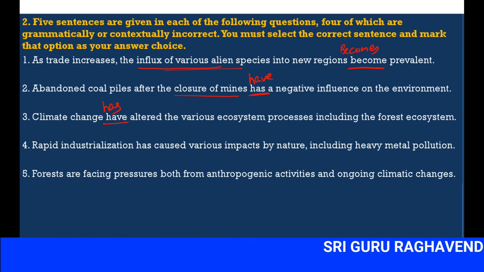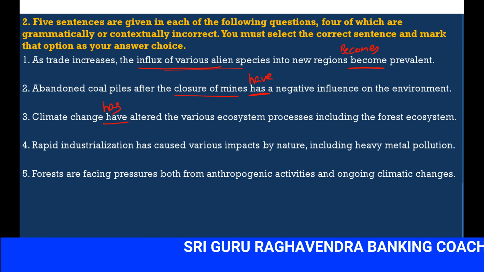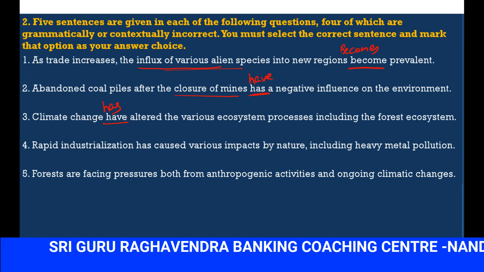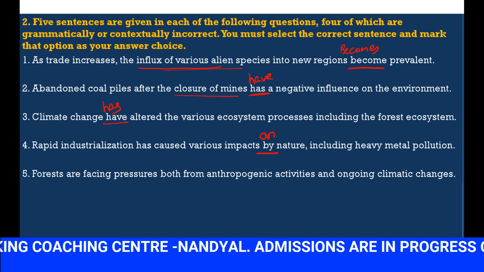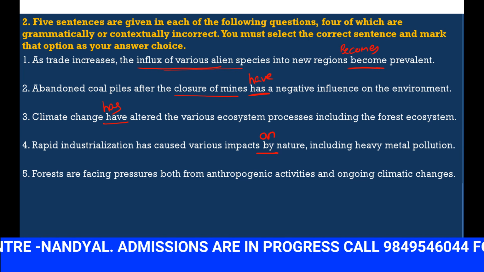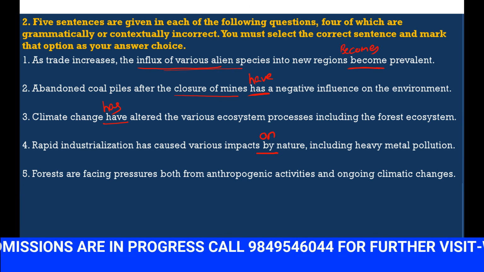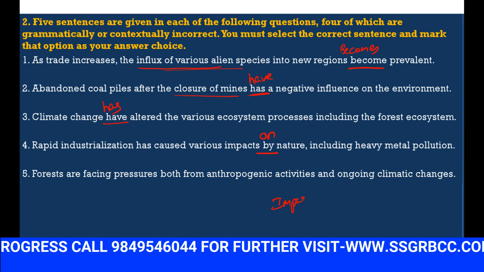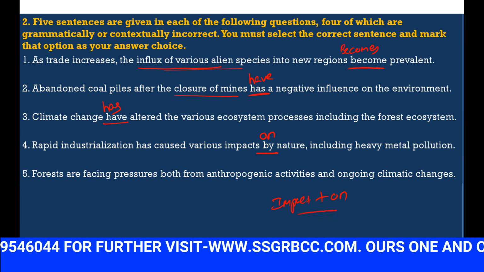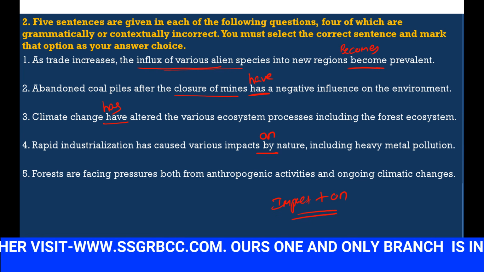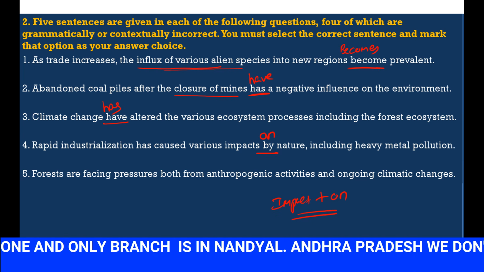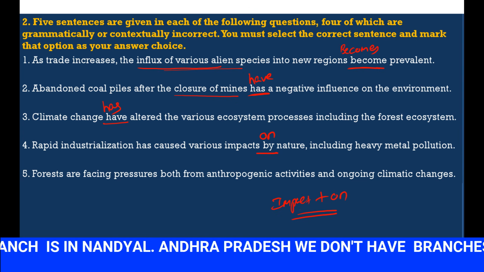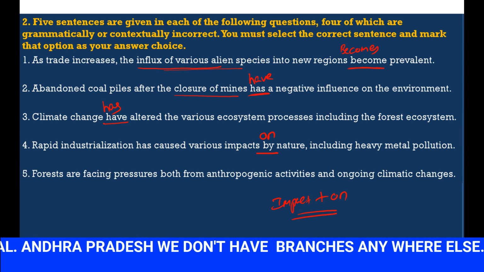Rapid industrialization has caused various impacts by nature. So by nature is not correct, it is on nature. On nature is correct. So by nature is not correct. Impact is a word followed by the preposition on. So whenever you are using the word impact, it is followed by the preposition on. So here we should use the word on.